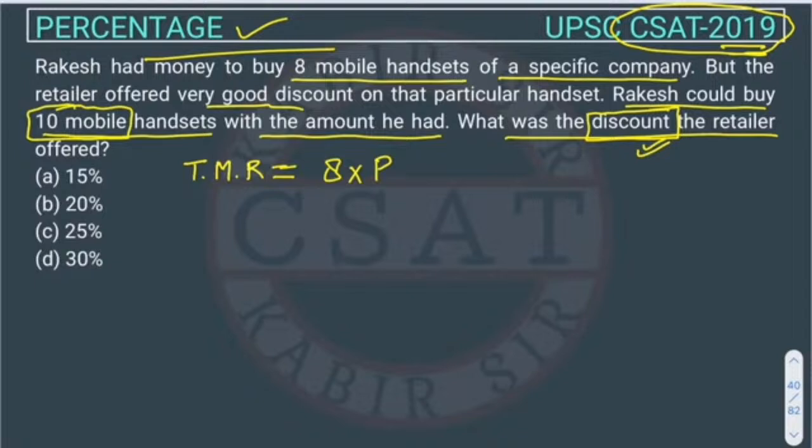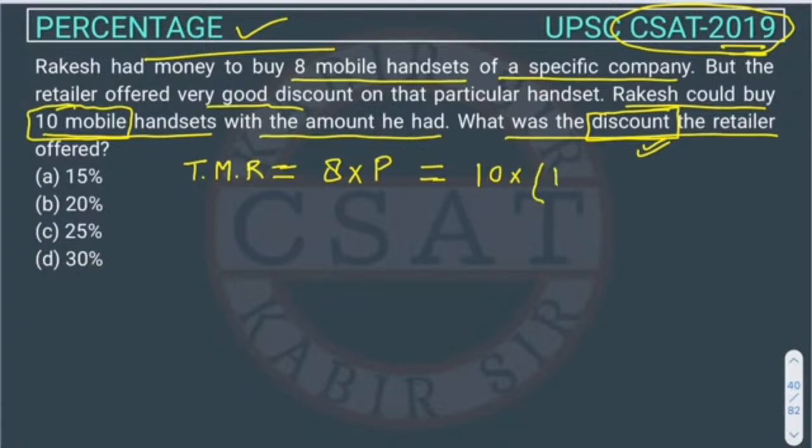So the total money Rakesh has is 8P. Okay. Now this is equivalent to, when he visited the shop, he bought 10 mobiles, right? And what was the price he offered?